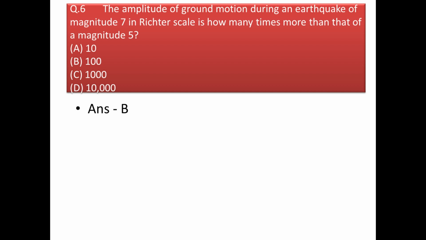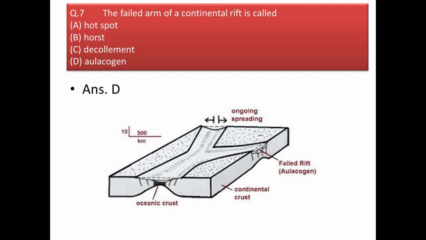So here we have two magnitudes on the Richter scale. One is 5 and another one is 7. So clearly it is 100 times more in amplitude than the previous one. Next question. The failed arm of a continental rift is called, and the answer is, it is called Aulacogen.